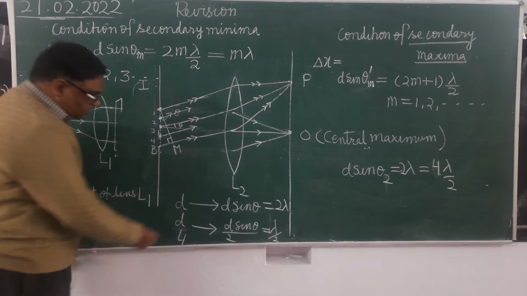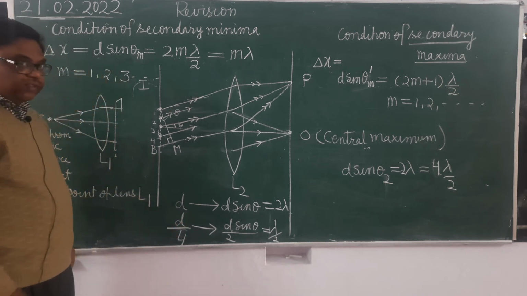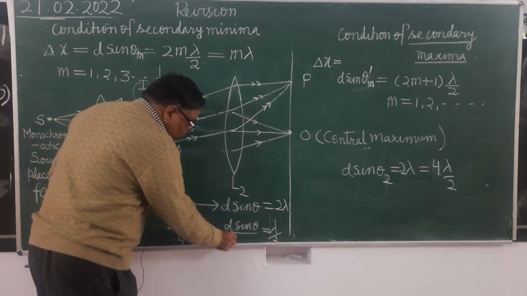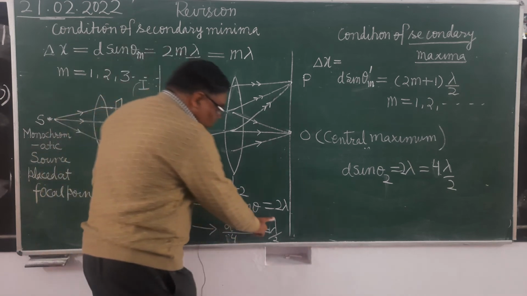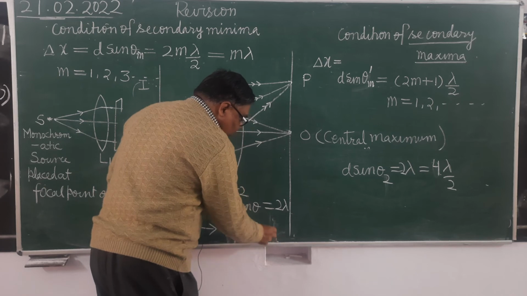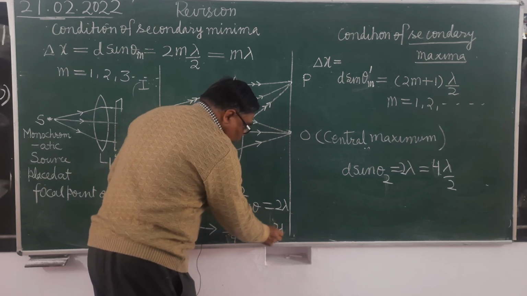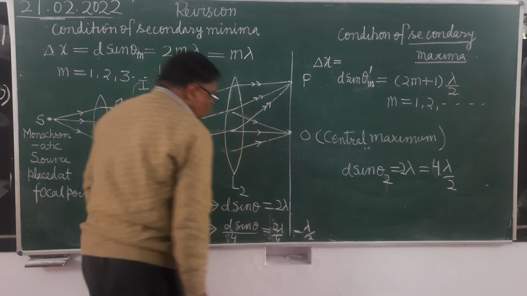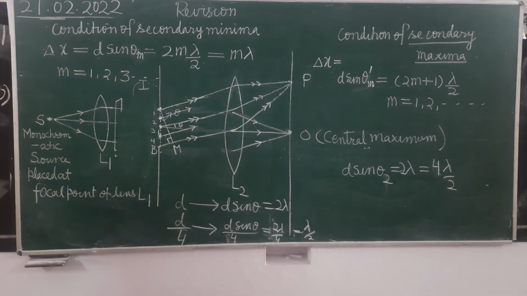So when the separation will be d/4, path difference will become what? d sin theta upon 4, that is equals to 2 lambda by 4. 2 lambda by 4 means how much? Lambda by 2. It's clear? Path difference will be lambda by 2.